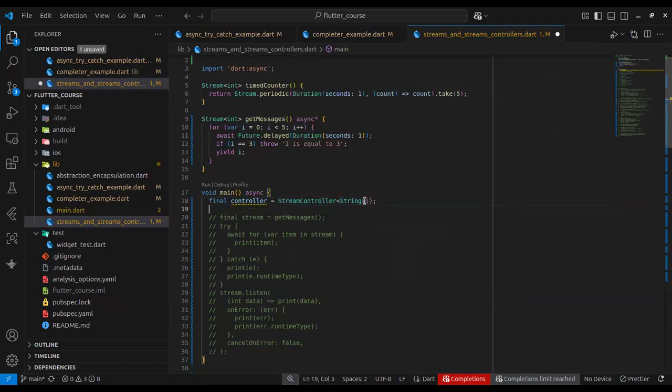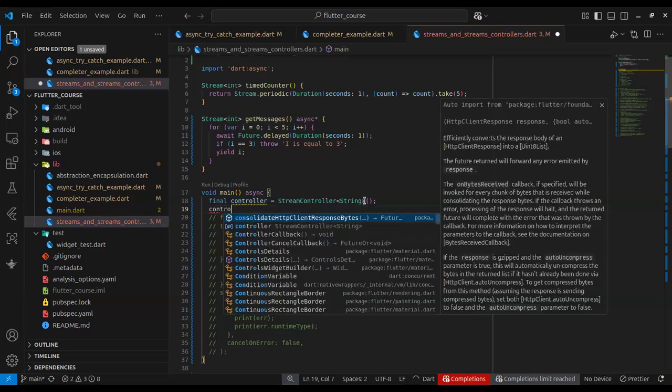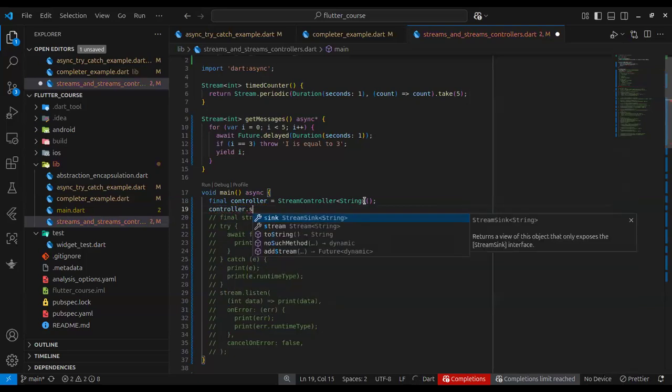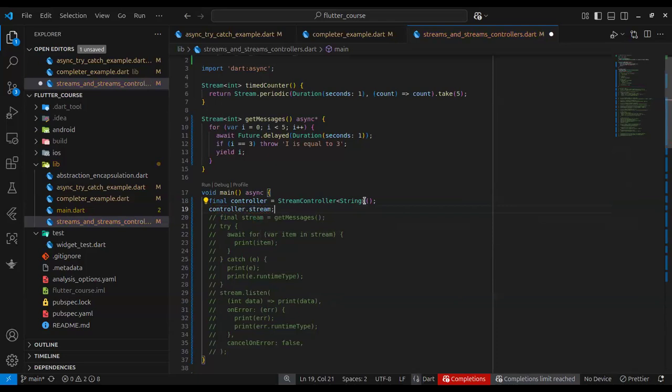So now what you can do with this controller is, you can see the controller has a getter. I wouldn't want to call it a member variable because most times that is a getter. It has a getter called stream, right?